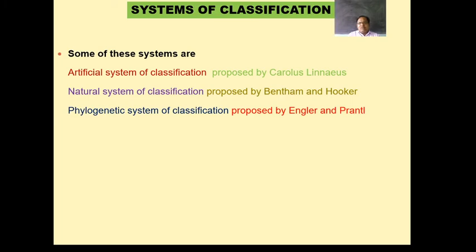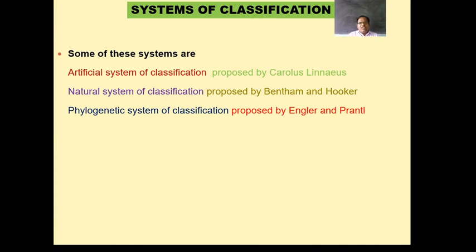They selected the maximum characters of the plants: they concentrated on the morphology, the anatomy, and the genetic material. Because of that, the maximum characters were taken into consideration, and they proposed the natural system of classification.